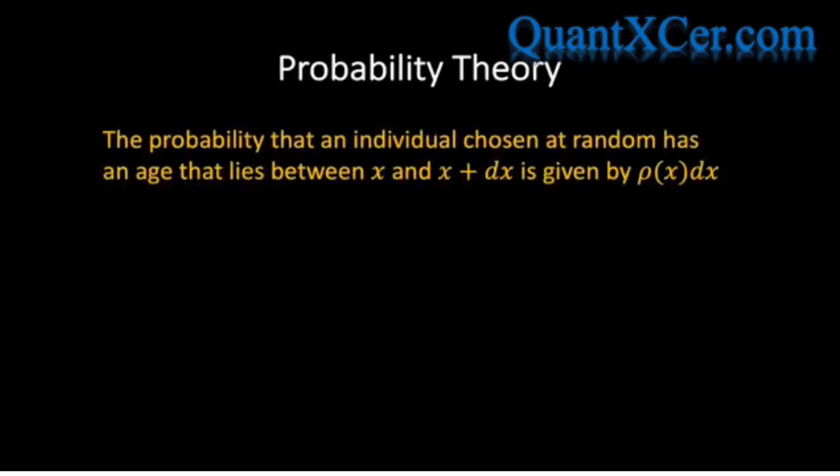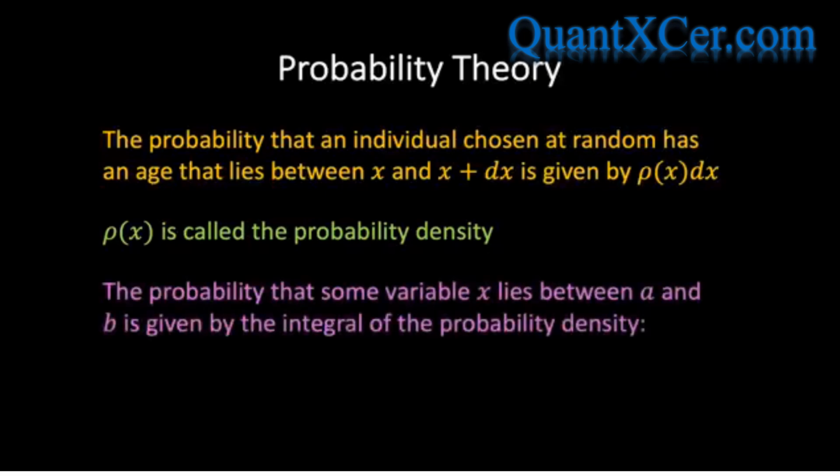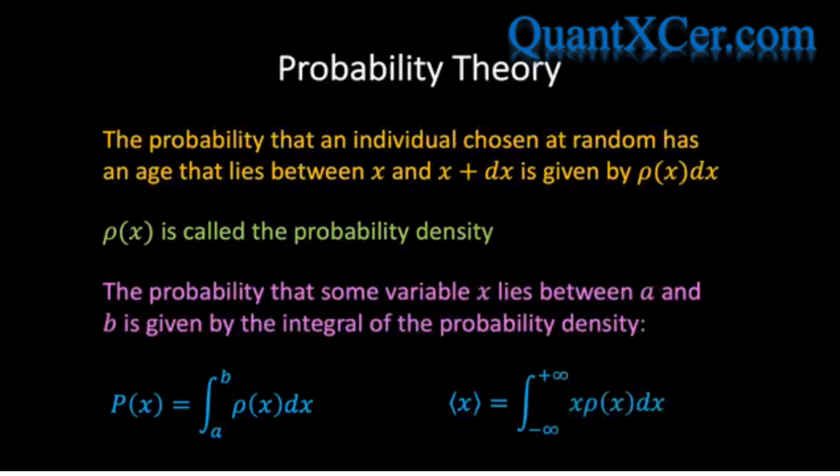It follows that the probability that some individual chosen at random has an age that lies between x and x plus dx is given by rho of x dx, where rho of x is called the probability density. In general, the probability that some variable x lies between a and b is given by the integral of the probability density, and the rules that we obtain for discrete variables carry over in an obvious way. For example, the expectation value of a continuous variable is given by the following expression.